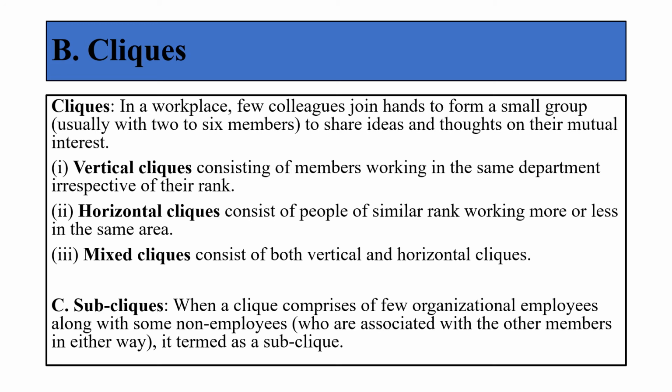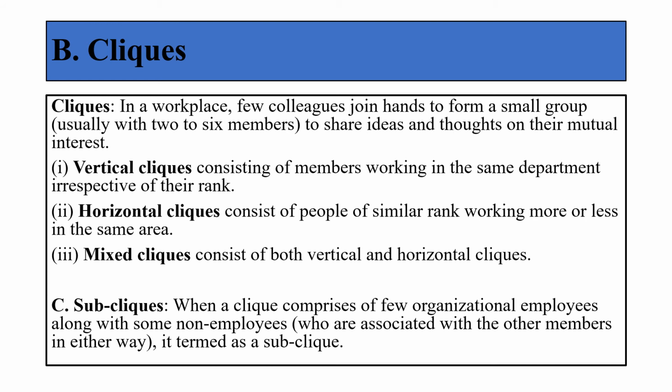Then the second type of informal group is clique. The basic meaning of clique is that it is formed by very few members, usually from 2 to 6 members. Again, it is quite similar to the previous one, but they have just bifurcated into more types of groups in informal groups. Here again they have same ideas and with mutual interest they come together. Now this clique is further divided into three types, that is vertical, horizontal and mixed clique.